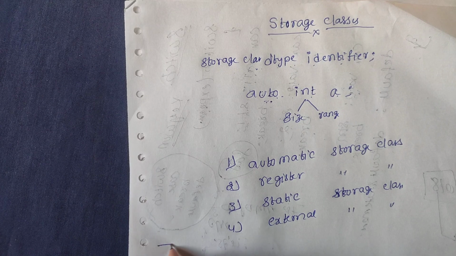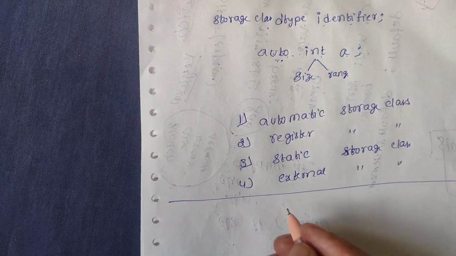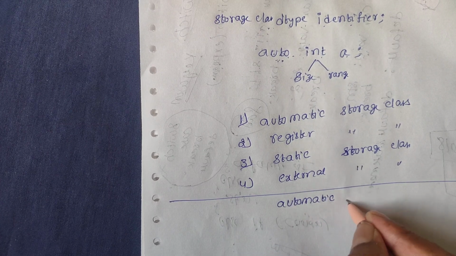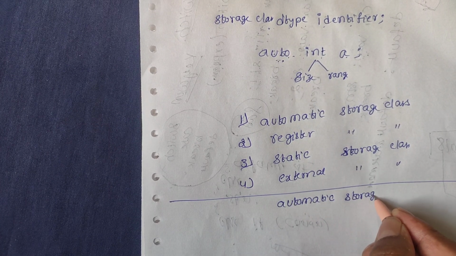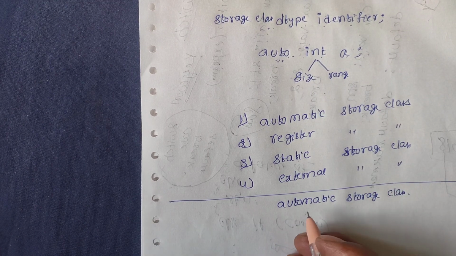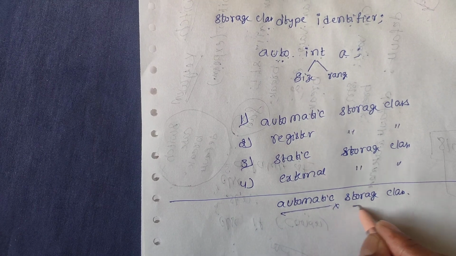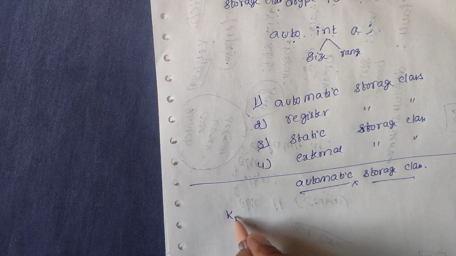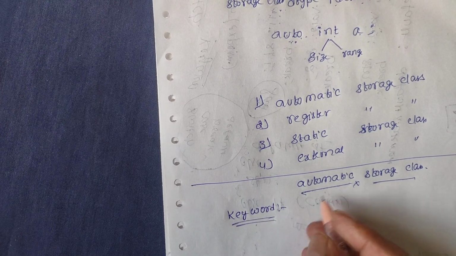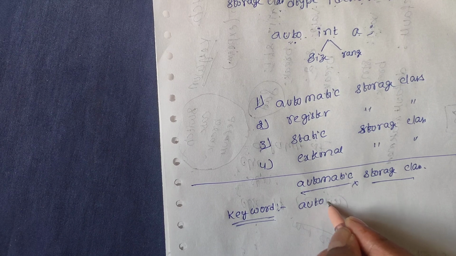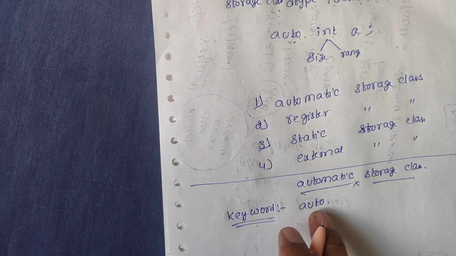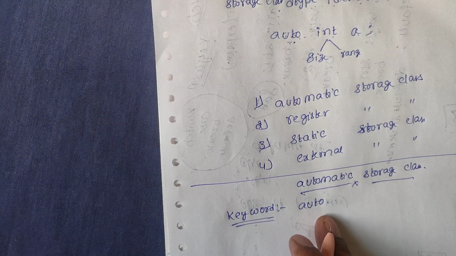First we will take the automatic storage class. Here, what is the keyword? C language provides one keyword, that is the auto keyword. So here we think about four terminologies.